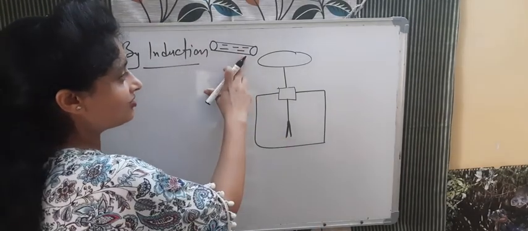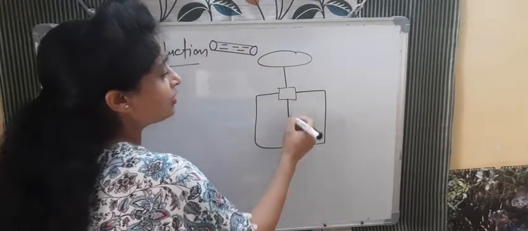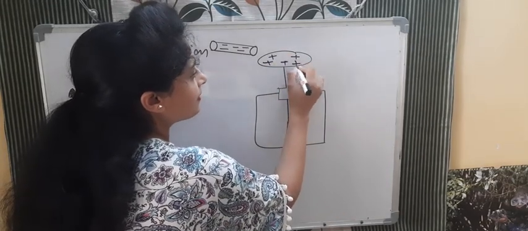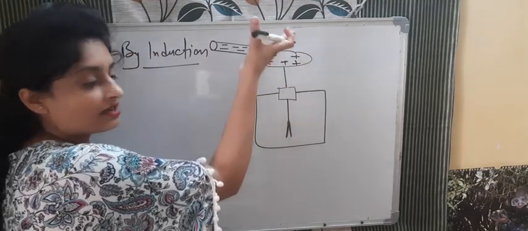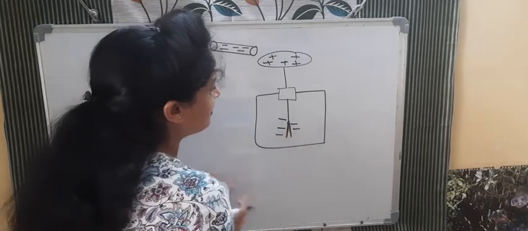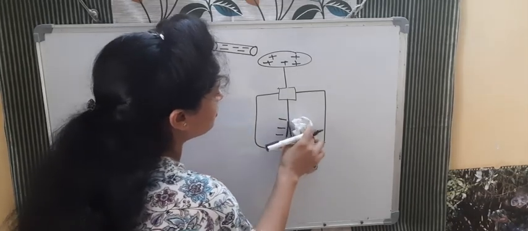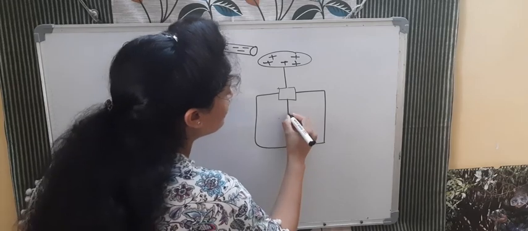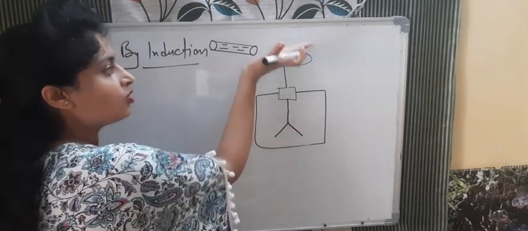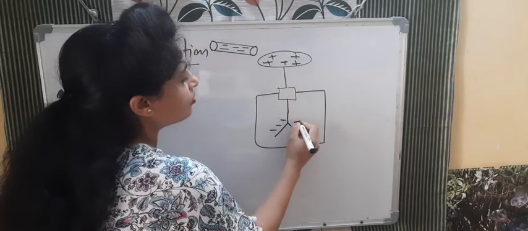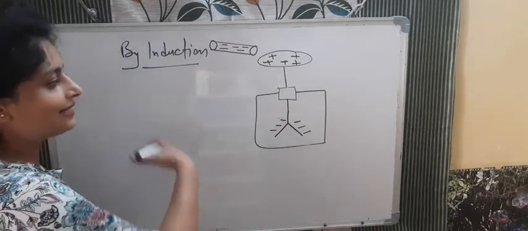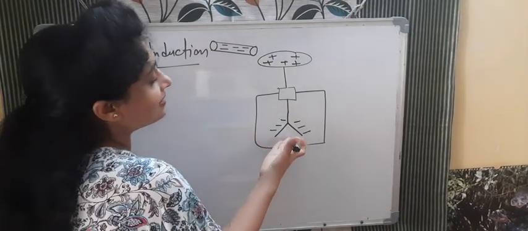Tell me this thing. When negative charge is here, because of the induction, positive charge from this copper will come here on the metal cap. And what will be left when positive charge comes here? Negative charge. So when negative charge is left here, what will happen? Because it is of the same polarity, again there will be divergence. Because positive charge will go upside, what will be left? Electrons, and the same kind of charge, so there will be divergence. So this is by induction. Again we can say that there is charge.